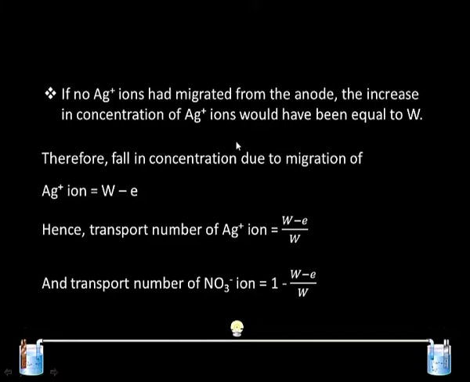Therefore, the fall in the concentration due to migration of silver ion is W minus E. The transport number of silver ion is W minus E by W, and the transport number of nitrate ion should be 1 minus this term. We will try to look at the way to calculate the transport number by solving a numerical.